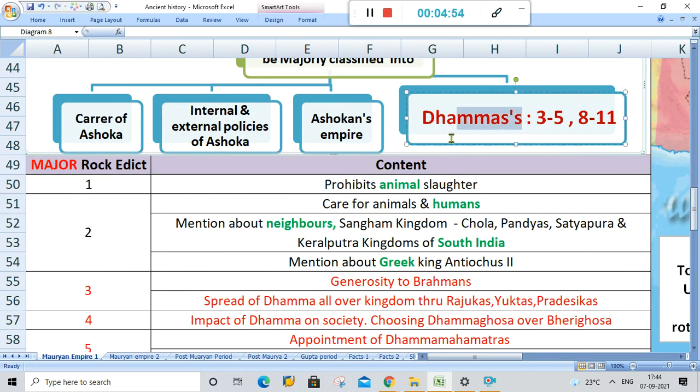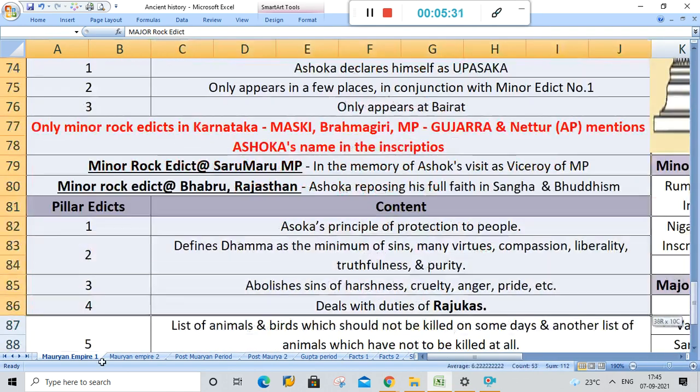To remember in which numberings the Dhammas are there in the Ashokan inscriptions, remember it like this. 3 to 5 is the first thing that you have to remember. 3 and 5 are odd numbers. So remember like this: Dhammas start with 3 to 5. So 3 plus 5 is 8 again. So it is 3 to 5 and 8 to 11. 8 plus 3 is 11 again. So 3 to 5 and 8 to 11 are Dhammas in the 14 major rock edicts of Ashoka.